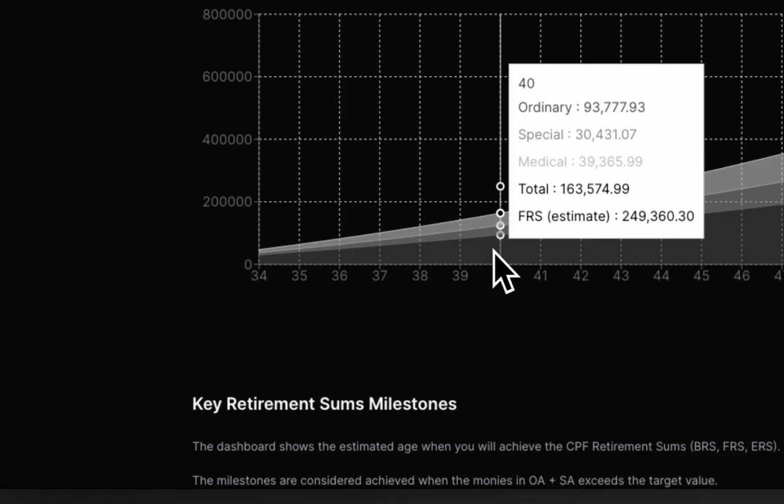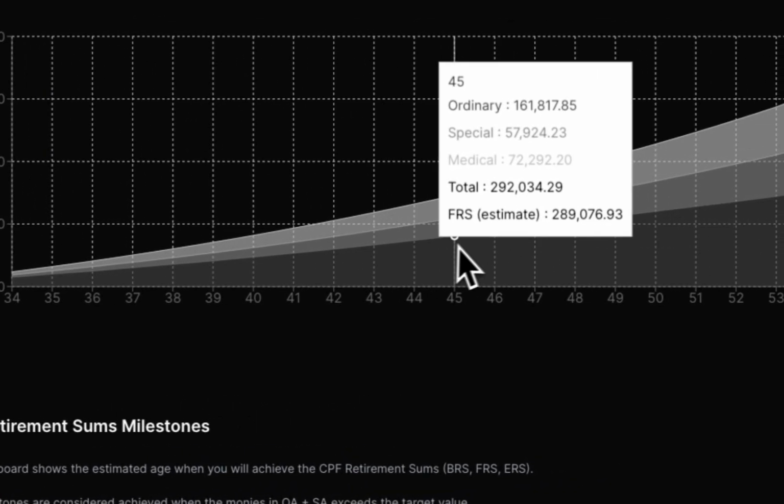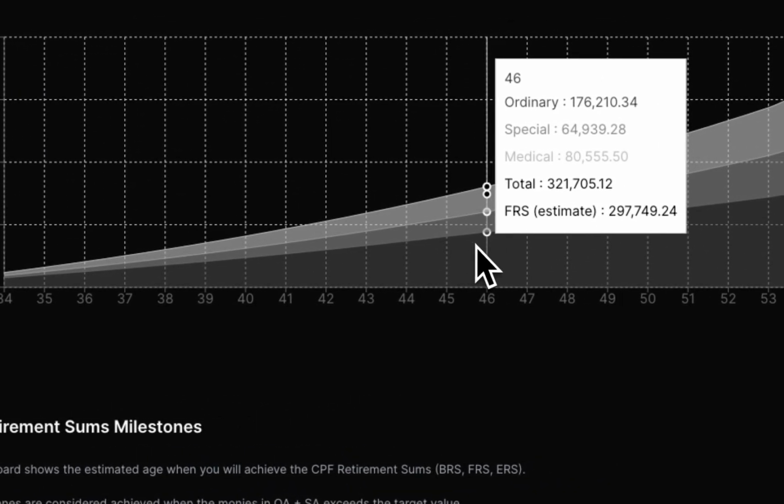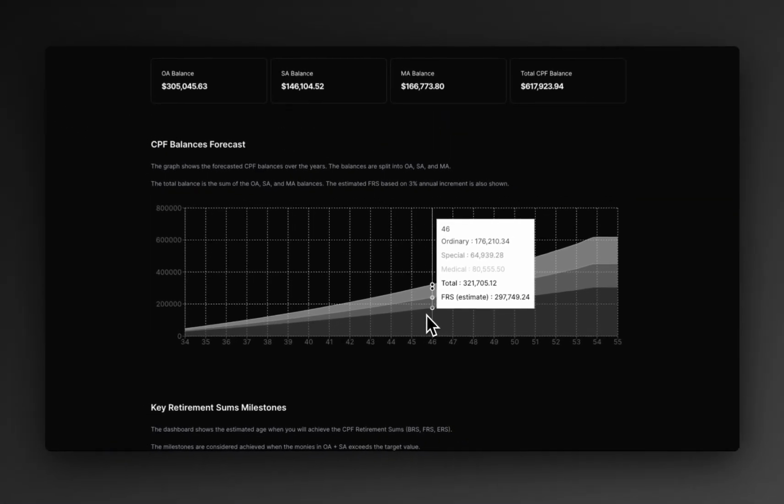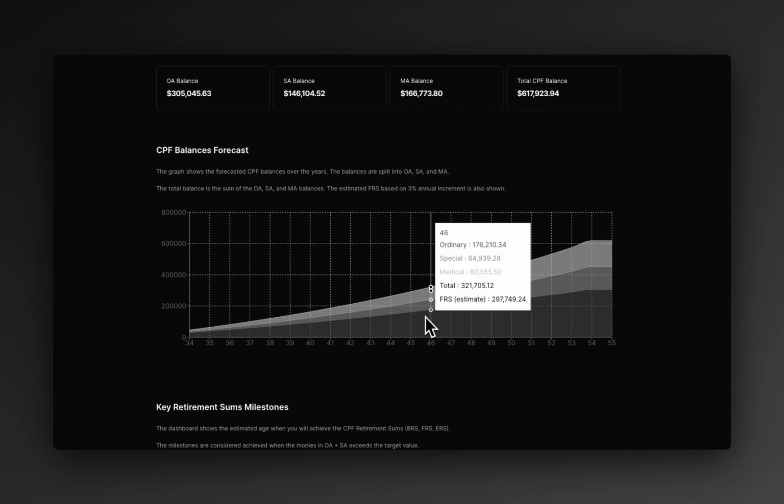So over here you can see that your income is catching up and it looks like it can hit the FRS. We don't know. So as you continue tracking, you can see, hey, this is the point where I'm hitting the FRS, because my total is not yet there.